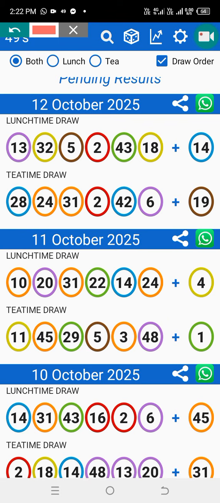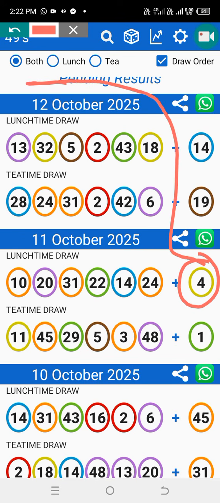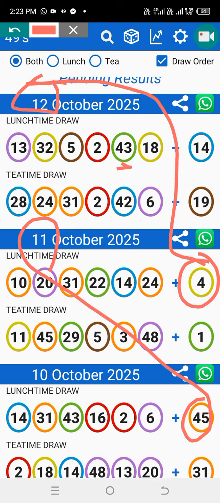Okay, so this one. Now we're taking the bonus ball, then we use it here on the date. So if I take this one, it's gonna give me 34 or 43, which played here. Then if I use this one, it's gonna give me 16. They are liking it to do spin the number. That's where 19 came from.